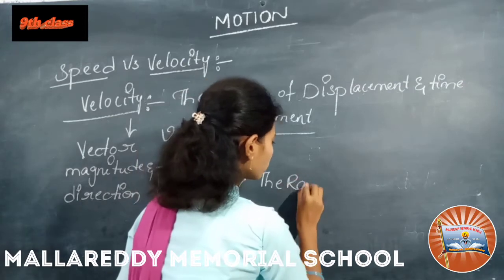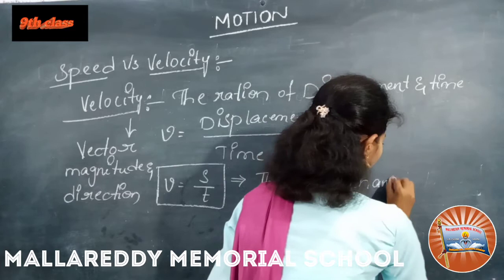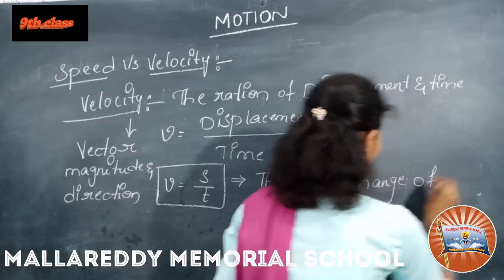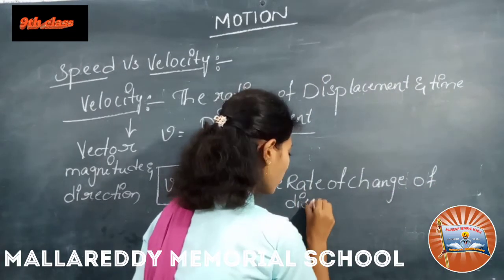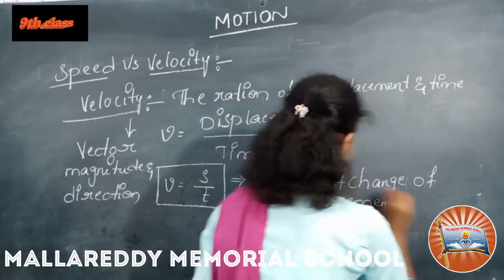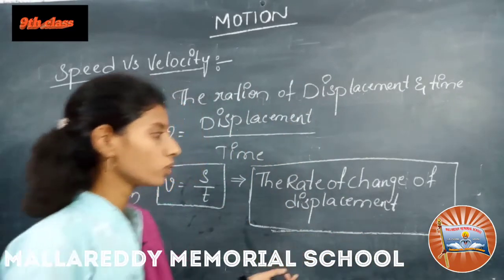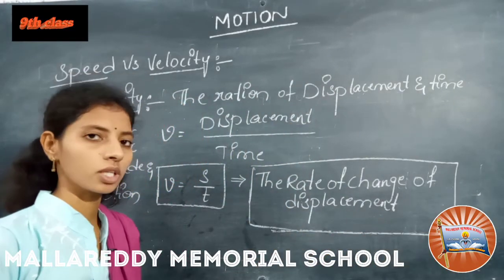The rate of change of displacement is known as velocity, or is called velocity.